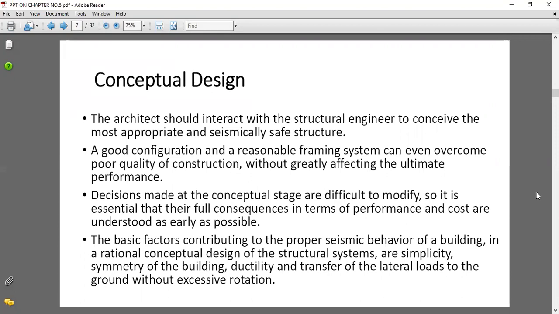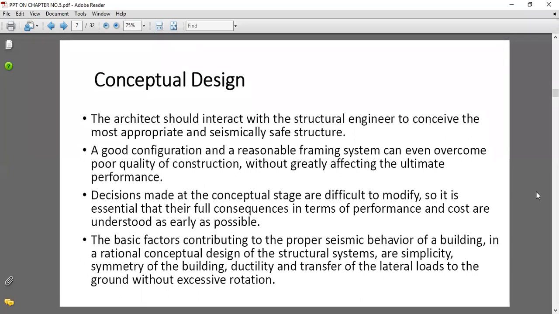Conceptual design: the architect should interact with the structural engineer to conceive the most appropriate and seismically safe structures. It means the structural engineer should know all the earthquake loads coming on the structure. The structural designer should know all the values of the loads coming on the structure, and he has to apply all the loads during the designing process.